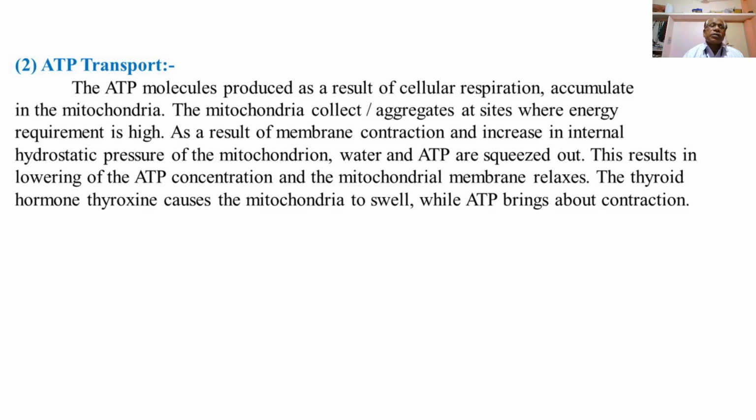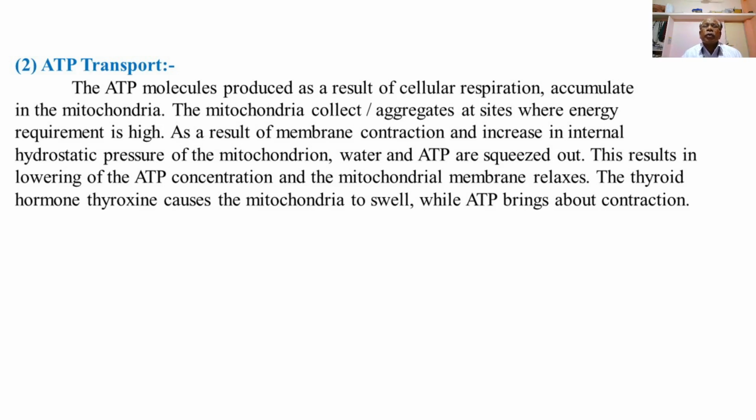Mitochondria in the liver cells have enzymes that detoxify ammonia. We know ammonia is a toxic gas. Ammonia is toxic or harmful to the body, and thus it should be eliminated or removed from the body, and mitochondria perform this role of detoxification of ammonia in the liver cells. As in liver cells, mitochondria provide enzymes for the detoxification of ammonia.